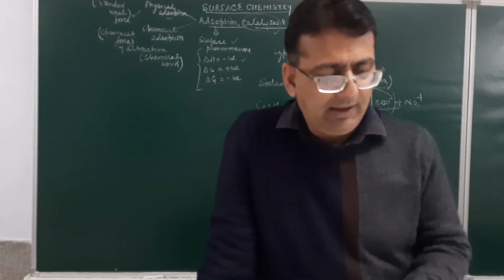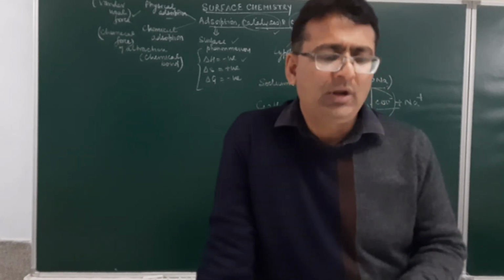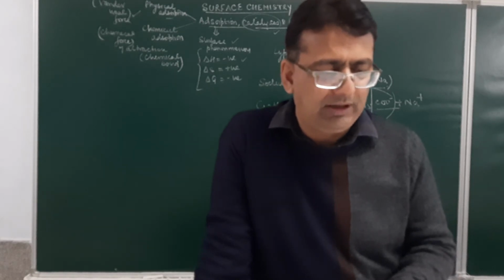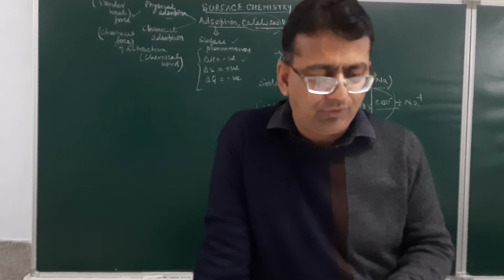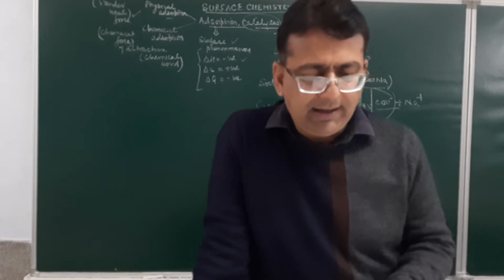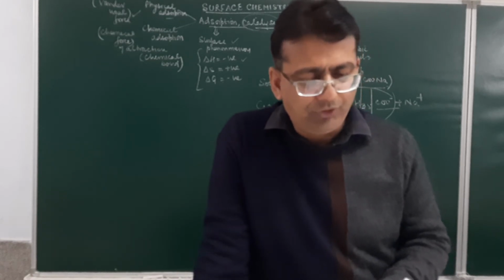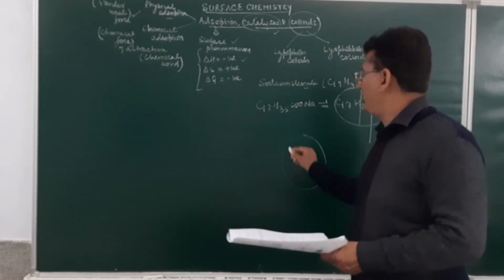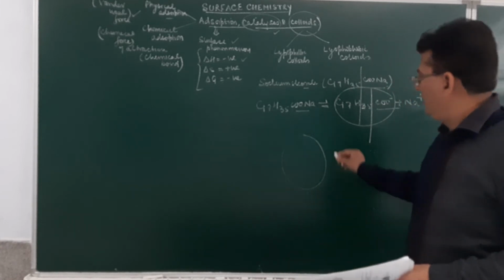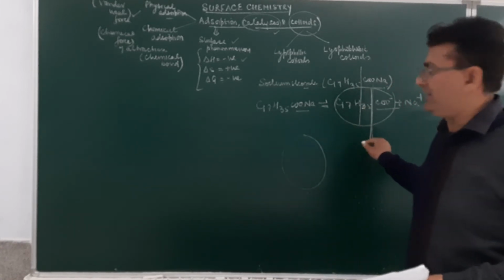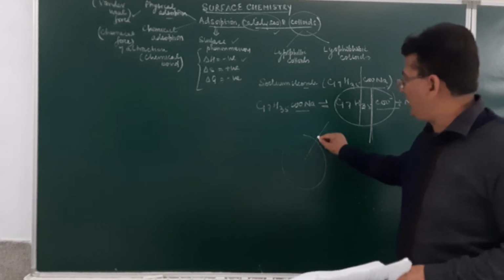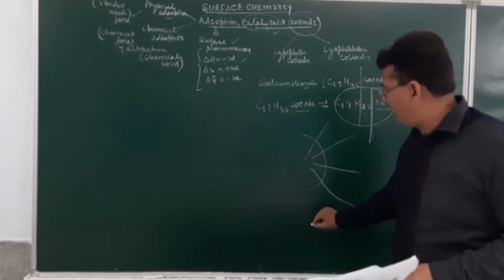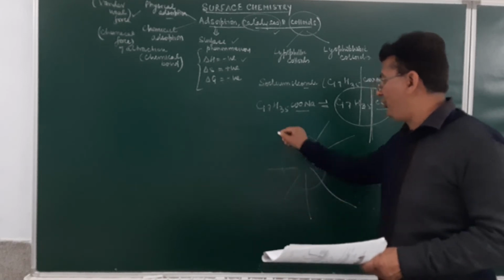Now, what is written? At the critical micelle concentration, the anions are pulled back into the bulk of the solution and form a cluster of molecules in which hydrocarbon tails are in the interior of the cluster and ionic ends are at the surface of the cluster. This is called a micelle. So, suppose this is a solution, what will happen? The hydrocarbon part, which is the water hating part, will enter inside and the water loving part will be outside, and this will form a kind of cluster, which will be called a micelle formation.